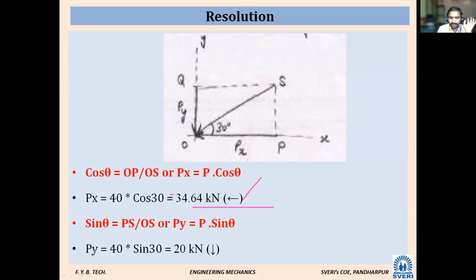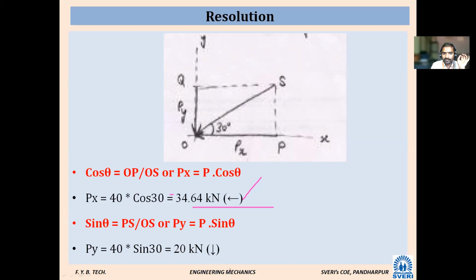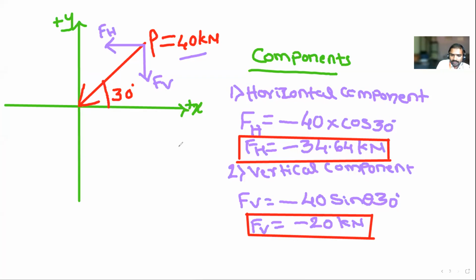See, what we have written: Py, the vertical component, 40 sin 30. We wrote -20. But here it is given directly as downwards. Downward means it is already negative. So here you can write it this way, or you can write: this is equal to 20 kilonewton in the downward direction. This is also correct. Both are correct. Okay, everyone? Yes, sir.